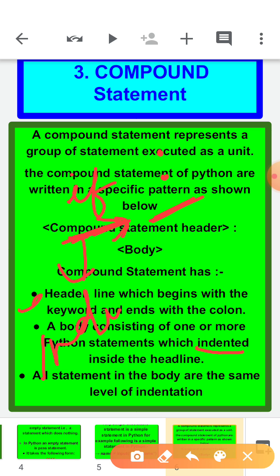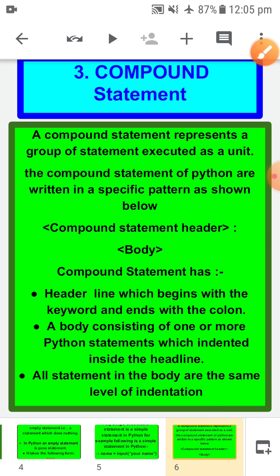What is called indentation? In other languages like C++, we do not need to leave this much space, because curly braces are there to represent the scope of that keyword. But in Python we don't use curly braces, so we need to start a little bit inside from that keyword. That little bit of space is called indentation. Then all statements in the body are at the same level of indentation.